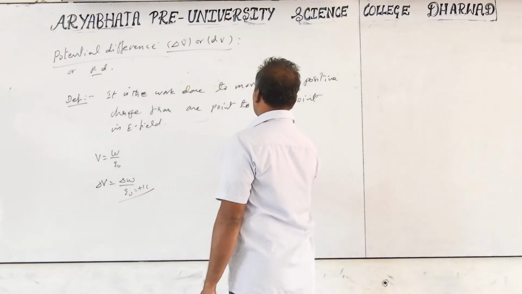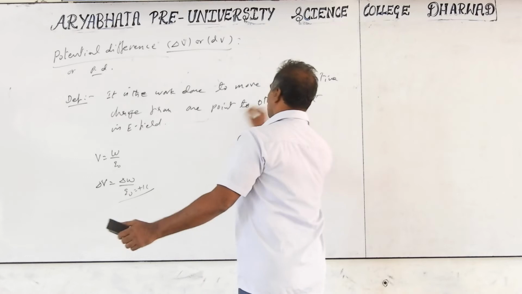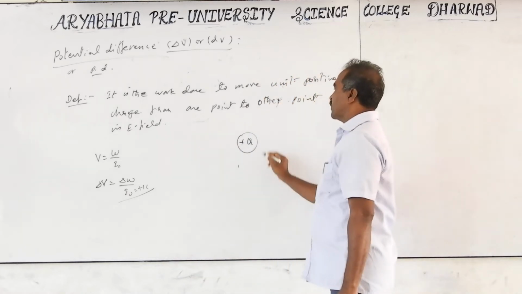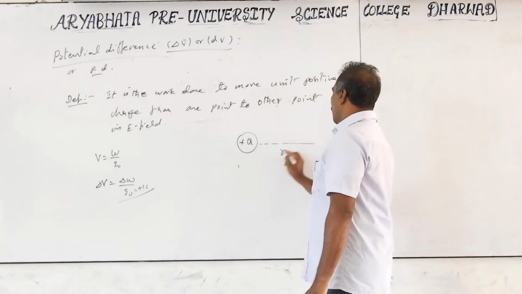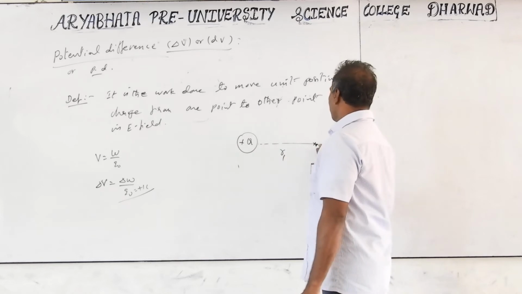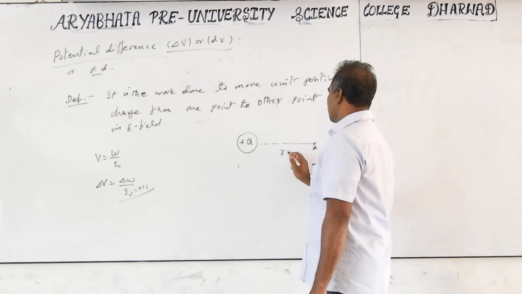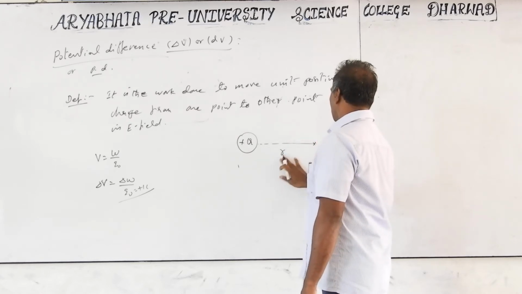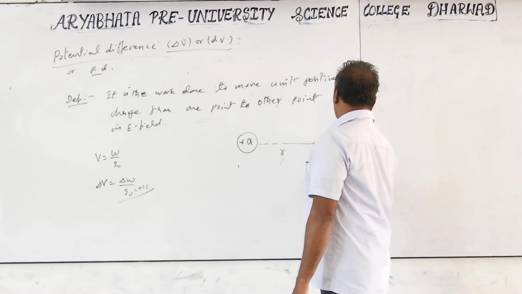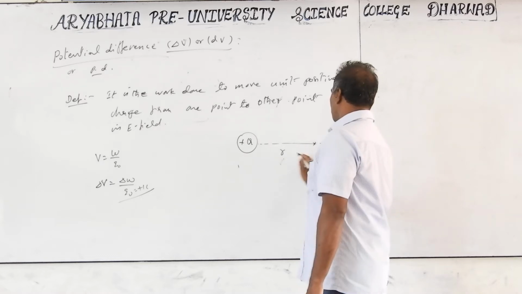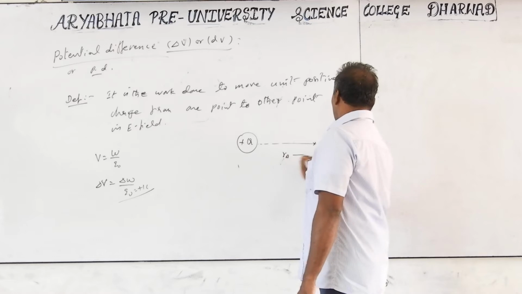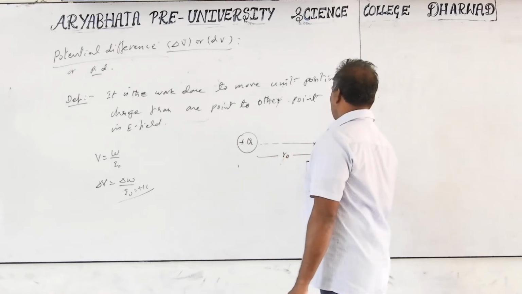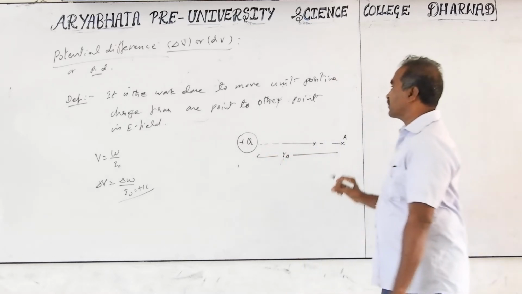If you take this as a source charge, around this source charge we have the electric field. For example, I have taken a positive source charge, and at a distance r, I take the point A. The distance from the source to A is RA. A single point means we call it a potential.